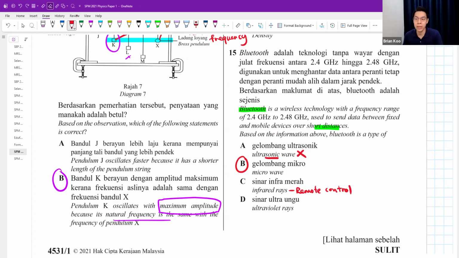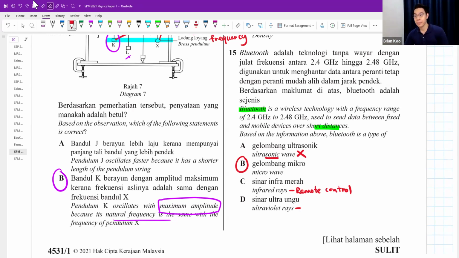And ultraviolet ray, normally we use it to, let's say, detect fake notes, like how to see whether the 50 ringgit or the 100 ringgit is real or fake. We can shine some UV to detect fake notes, or to detect counterfeit notes, we call it. Or sometimes ultraviolet ray can also be used to kill a lot of bacteria and germs. That's why we like to sun our clothes, sun our baju in the sun, because the sun got a lot of UV ray, ultraviolet ray. It can help to kill the germs also.